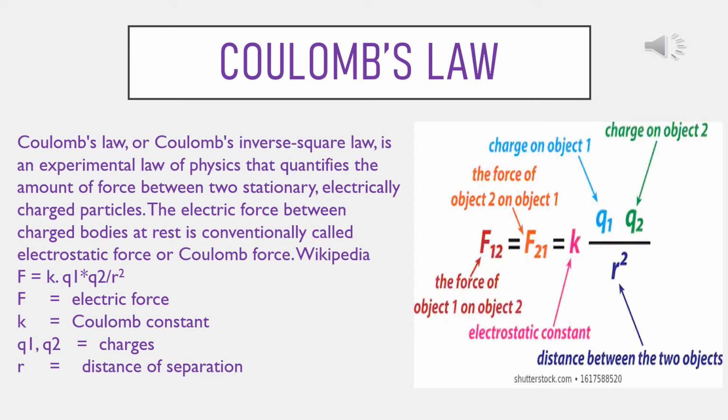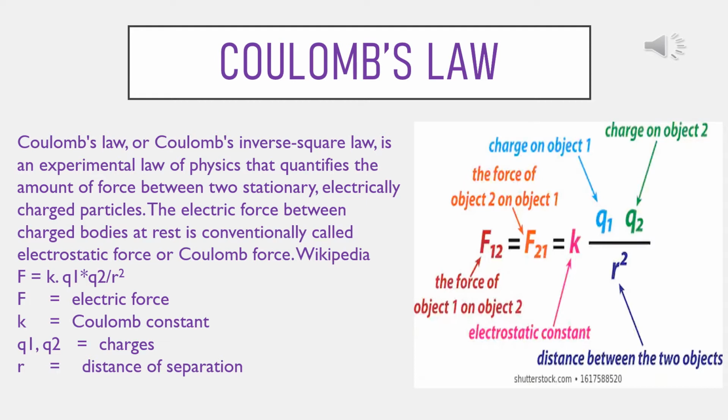So we can say, according to the law, F varies as Q1 Q2 and F varies as 1 by R square. So by combining, we can get joint variation. You are doing this in mathematics, so I hope you are understanding. After doing joint variation, we get F varies as Q1 Q2 by R square. Because the variation sign is there, we have to take a constant and an equal sign. So F is equal to K into Q1 into Q2 by R square.